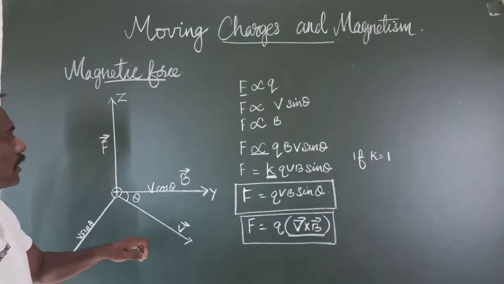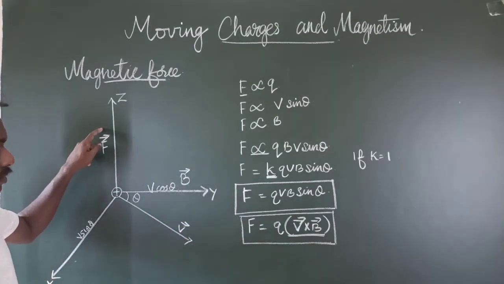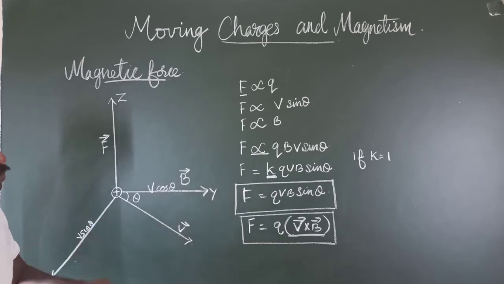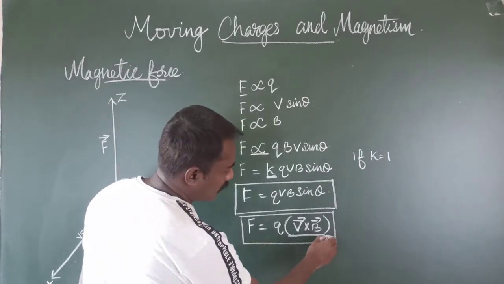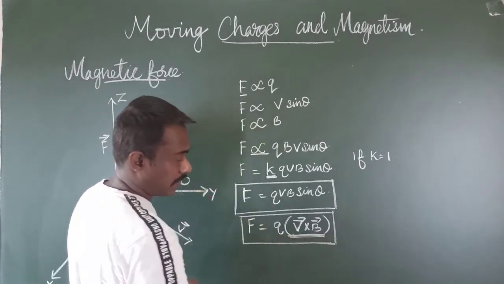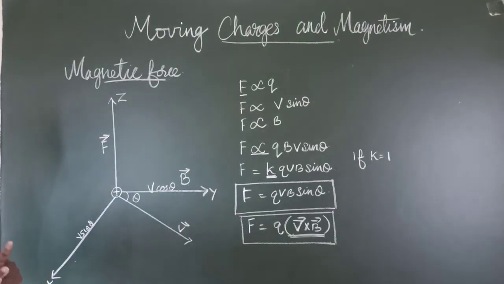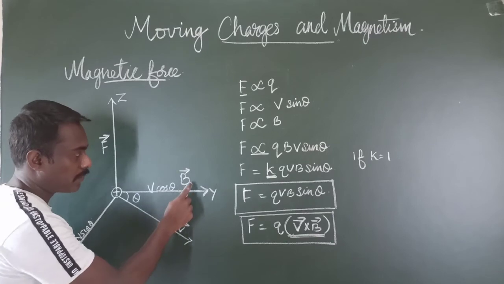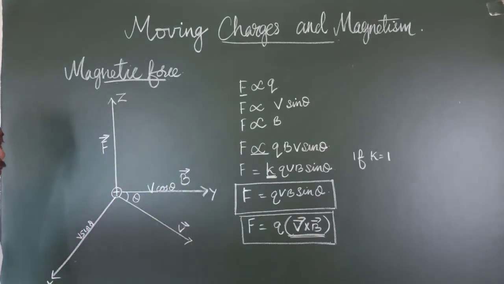In order to find the direction of the magnetic force exerted, we need to find the direction of V cross B. V is the velocity of the moving charge and B is the direction of the magnetic field.